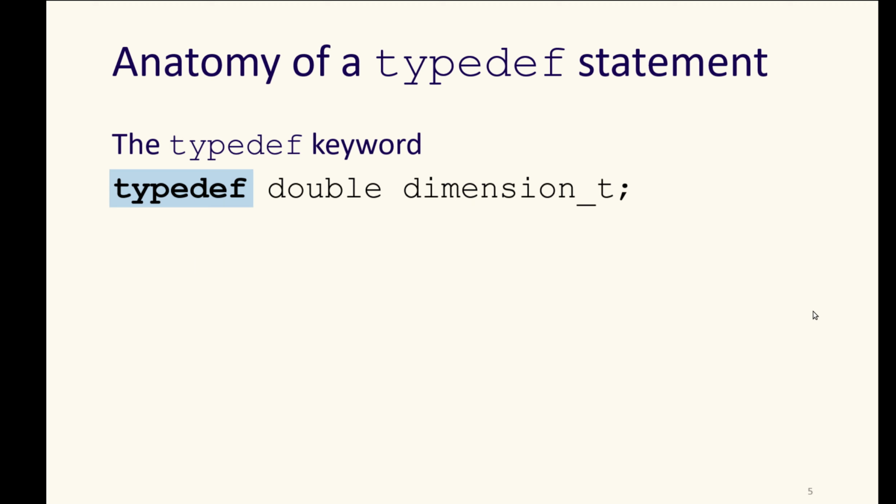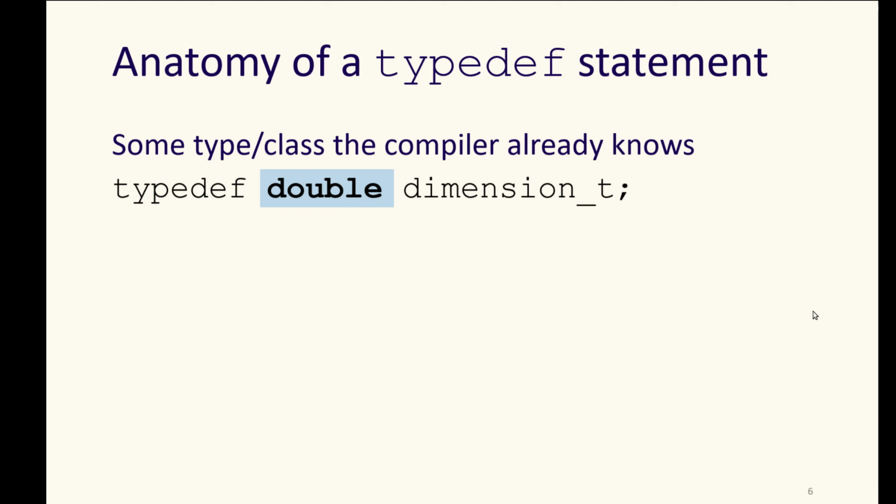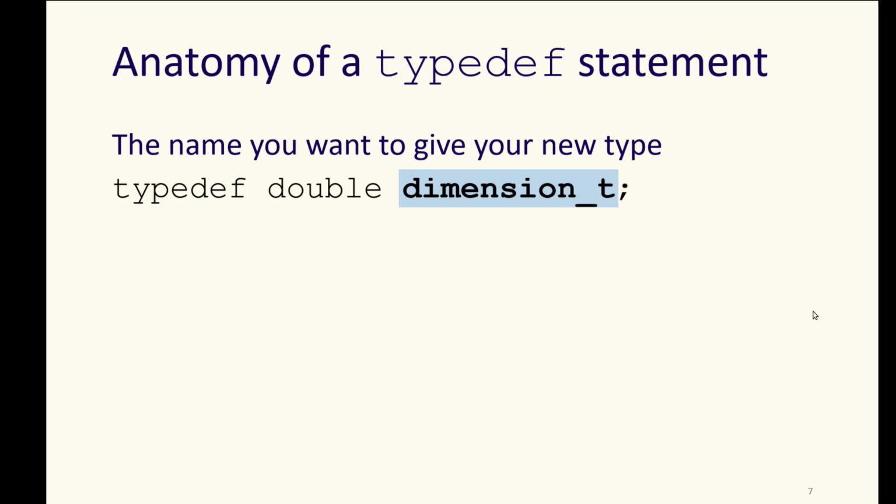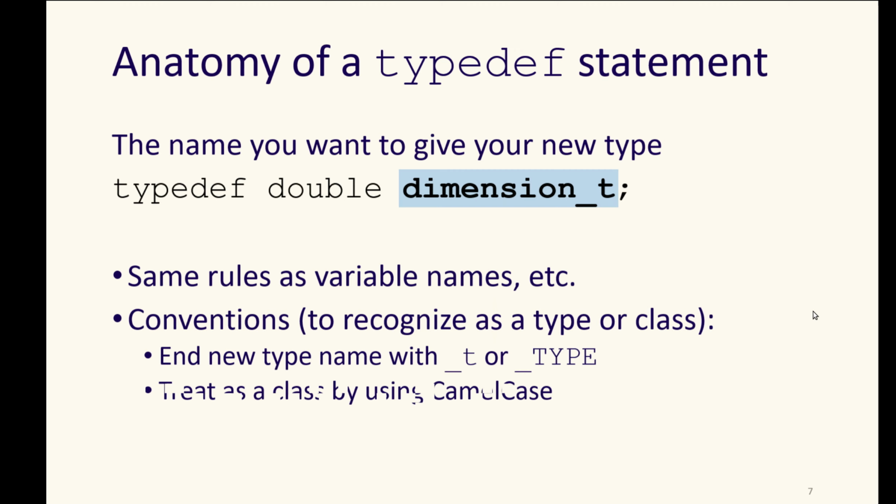So to break down this statement, we have the typedef keyword, then we specify the type or the class that's already known, that already exists, and then we give a name for our new type. We should use the same rules as variable names or other type names that we would define. Some conventions to follow with that are that typically you'll want to give it something in the name that indicates that it is a type rather than a variable.